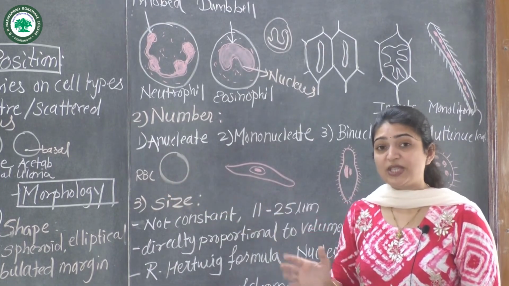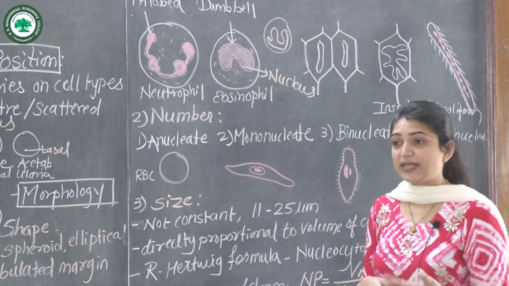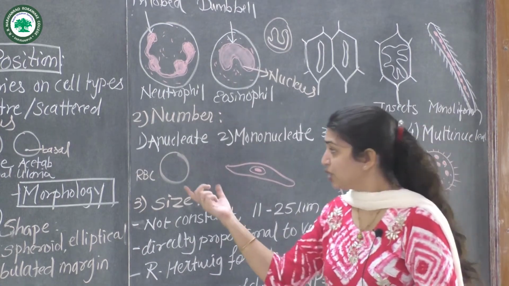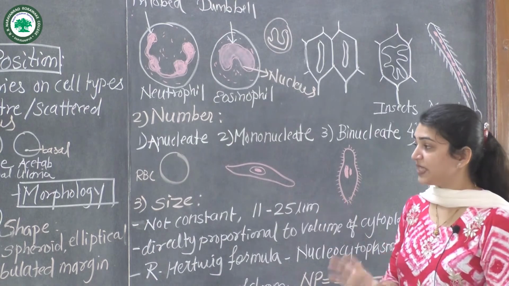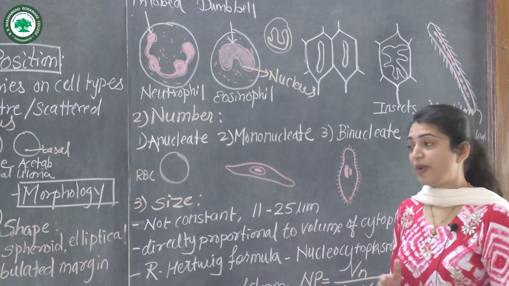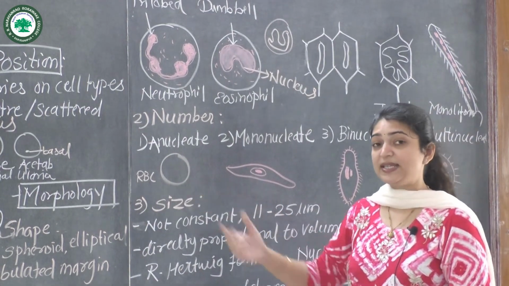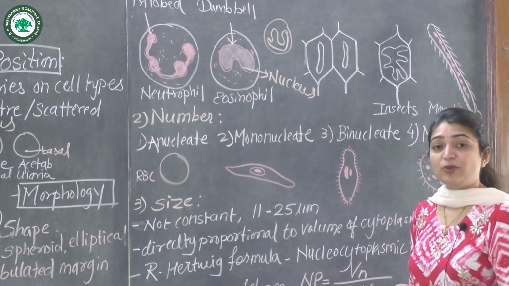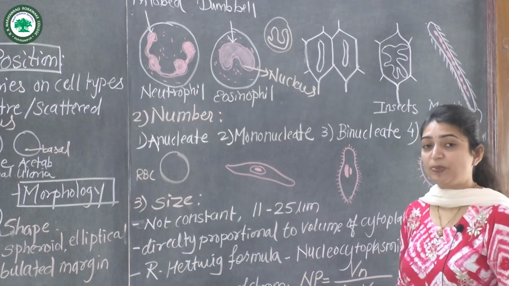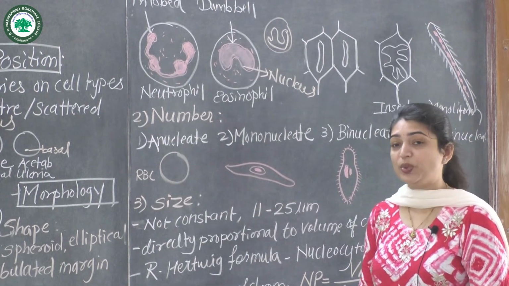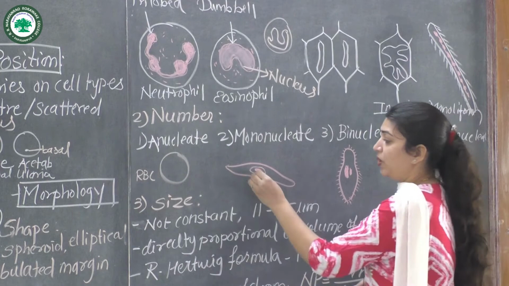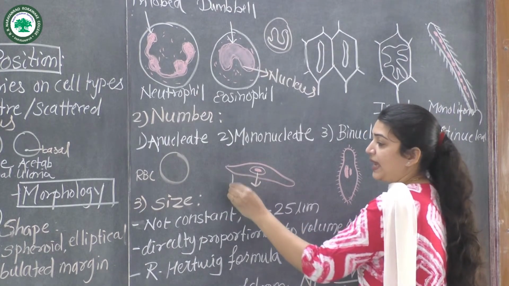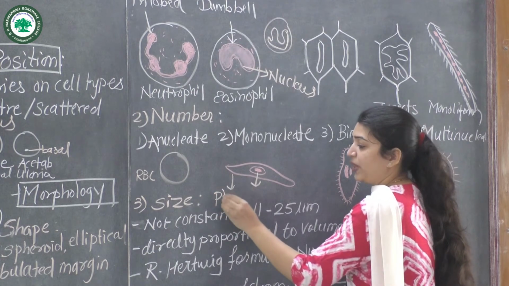RBC of man. It is also present in some other animals, such as camels and amphibians, but specifically in the RBCs of man the cell is anucleate. The next is the cell in which a single nucleus is present, called mononucleate, only one nucleus. This is the example, the mononucleus, and this is the Plasmodium.